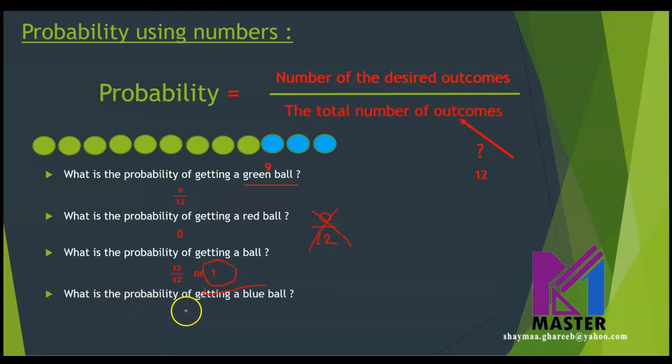What is the probability of getting a blue ball? The desired outcome is the number of blue balls. How many blue balls do we have? 3. And the total number of outcomes, we said, will always be 12. So the answer will be 3 over 12. We can put it in the simplest form as 1 over 4. Is this clear? Let's erase this and see the next question.